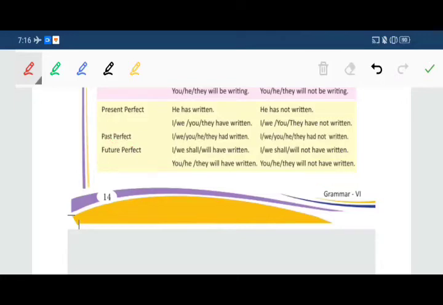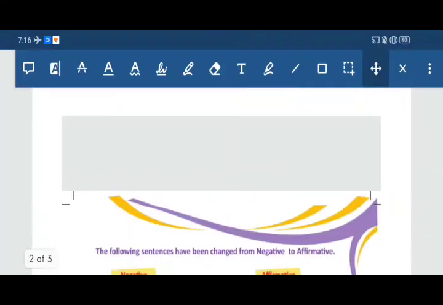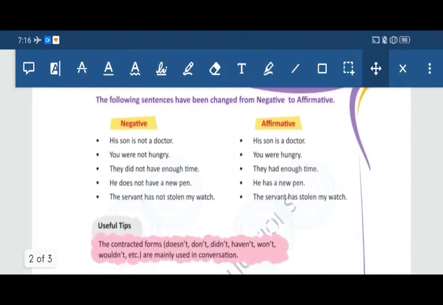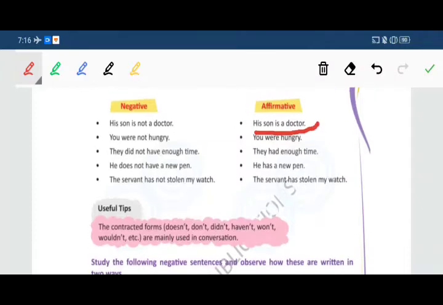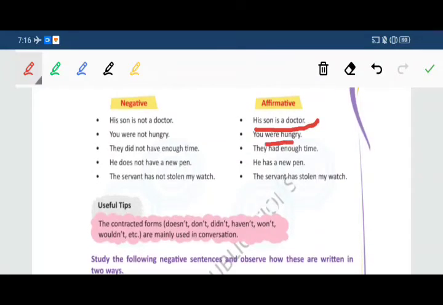Now come to the following sentences, which have been changed from negative to affirmative. Now see how they are just changing. Negative: his son is not a doctor. In affirmative, it means positive sentence: his son is a doctor. You were not hungry. You were hungry.